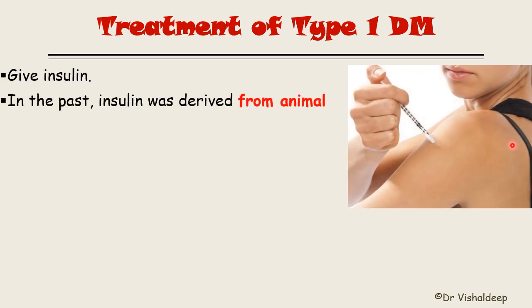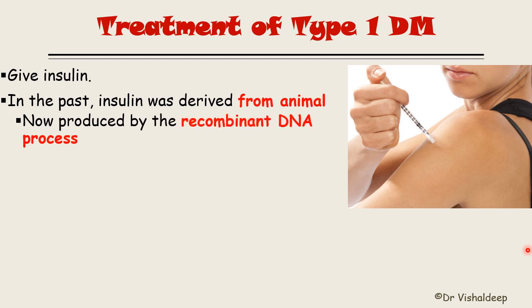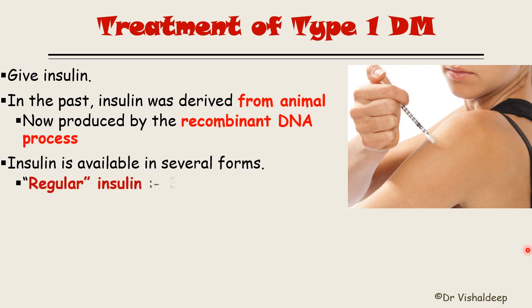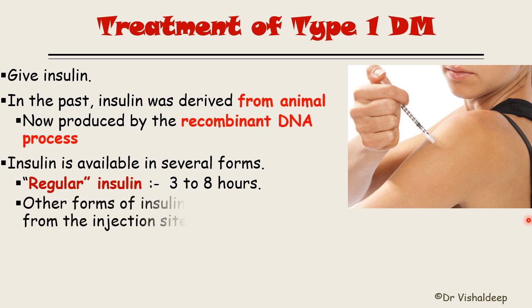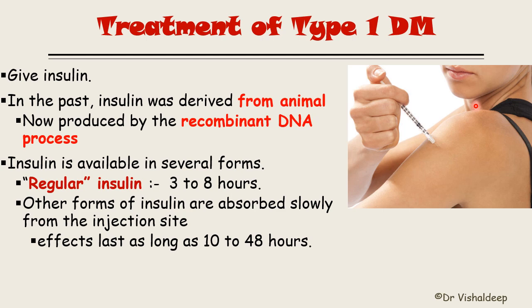Right? Now, in the past, insulin was derived from animals. We had to separate the insulin, but nowadays insulin is made by recombinant DNA processes. Now, insulin is available in several forms. The most commonly used one is the regular insulin, having an effect of 3 to 8 hours. Other forms of insulin are also available that are absorbed slowly from the injectable site, and their effect lasts longer, 10 to 48 hours.